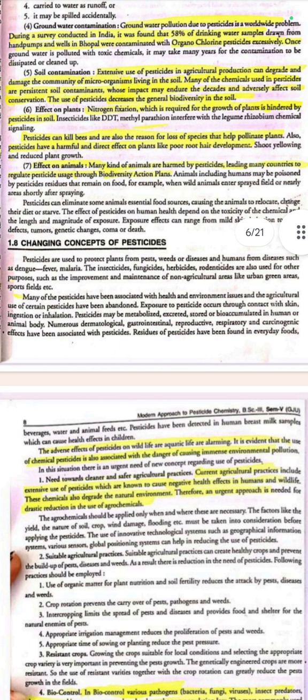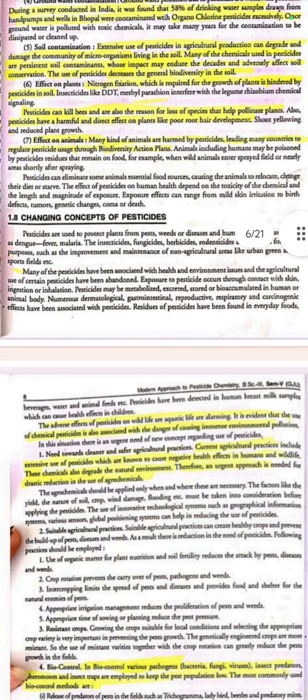Soil contamination. Extensive use of pesticides in agriculture production can degrade and damage the community of microorganisms living in the soil. Many of the chemicals used in pesticides are persistent soil contaminants whose impact may endure for decades and adversely affect soil conservation. The use of pesticides decreases the general biodiversity in the soil.